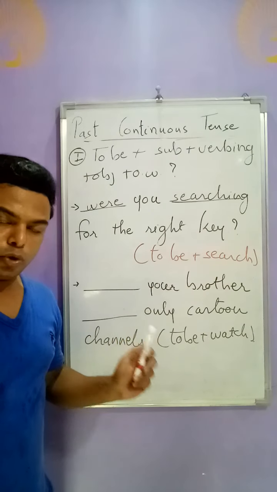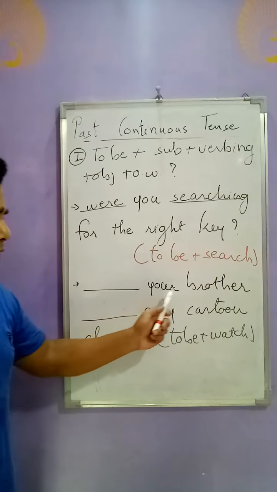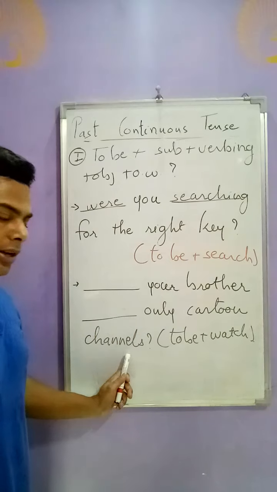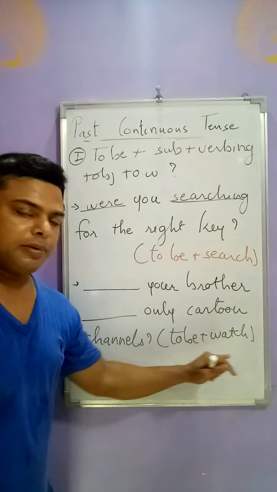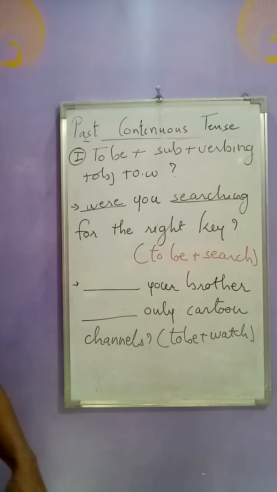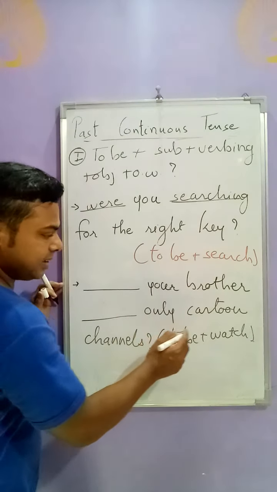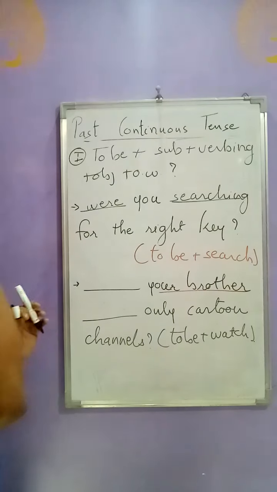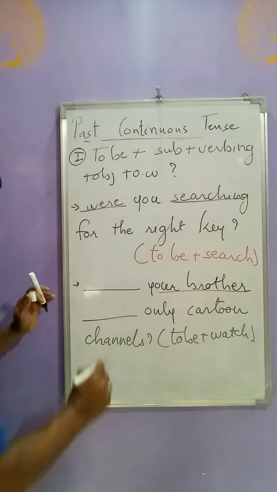Here, friends, we are given two brackets. Blank your brother blank only cartoon channels. In brackets we are given to be plus watch. And if the instruction is again given that you have to fill in the blanks in past continuous tense, in that case your brother is third person singular, okay? That means we have to write was.